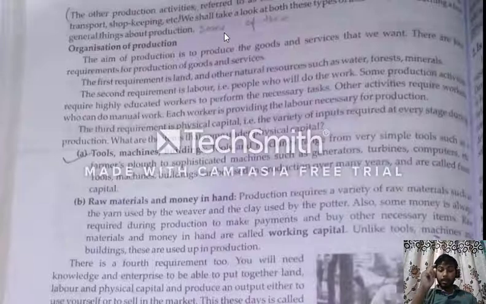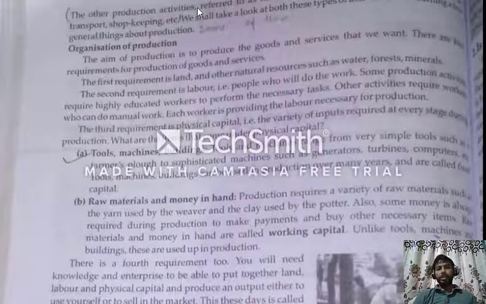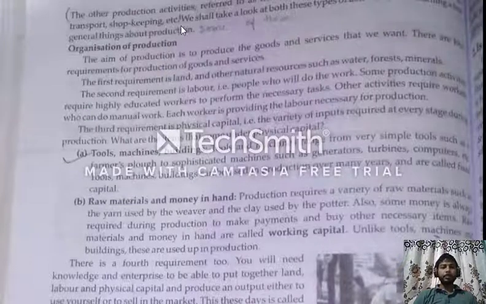The main activity is farming, and all the remaining activities are considered other production activities, also called non-farm activities, which include small manufacturing, transport, shopkeeping, etc.